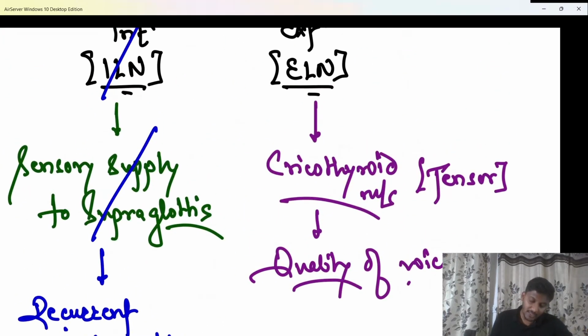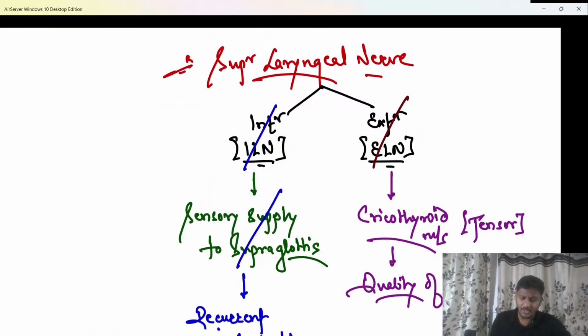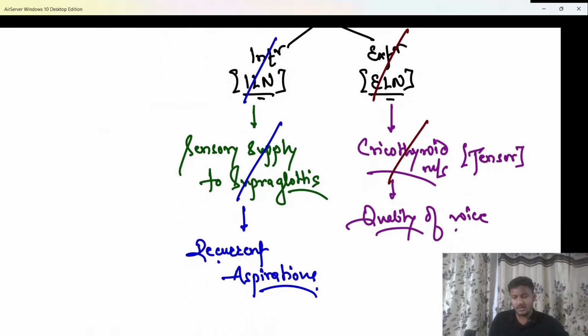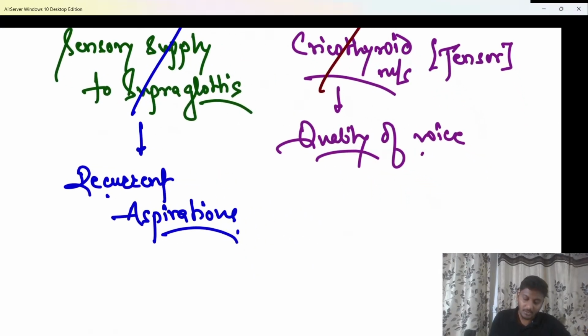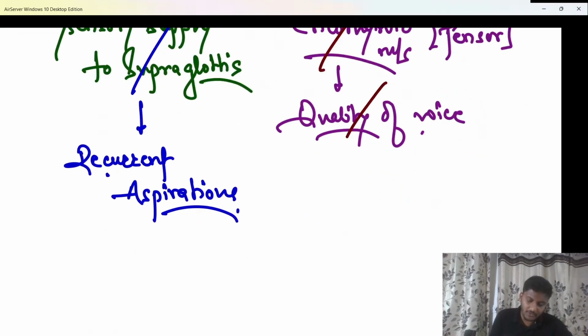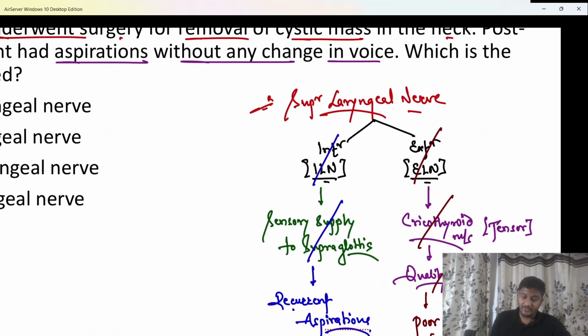Next, if they say the external laryngeal nerve of the patient has been injured, what is going to happen? As the external laryngeal nerve is injured, the cricothyroid muscle is going to lose its function. There will be palsy or paralysis of the cricothyroid muscle. So the quality of voice of the patient will get affected. The patient is going to have a poor quality of voice. Clear? That is important.